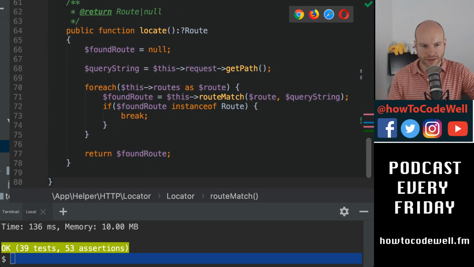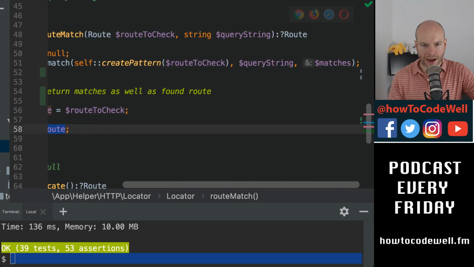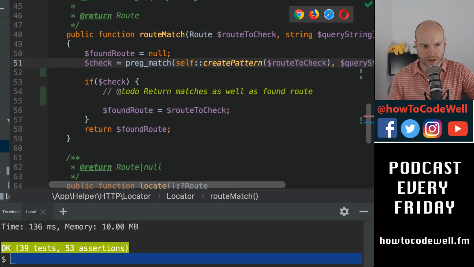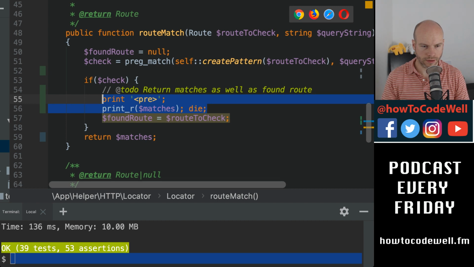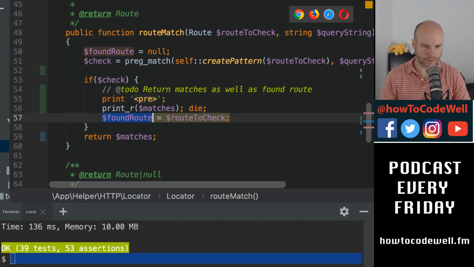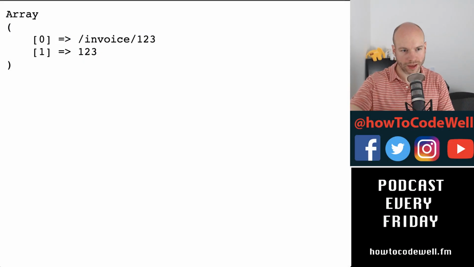We have all of this, good. I still need to get those matches somehow back, but those matches don't appear to be what I need. So that is the frustrating thing here.